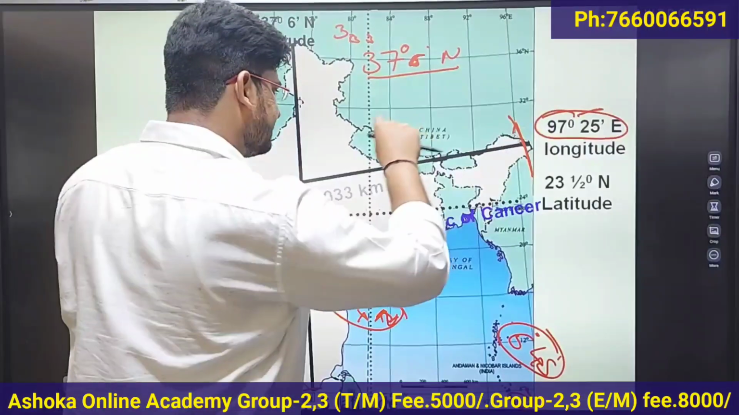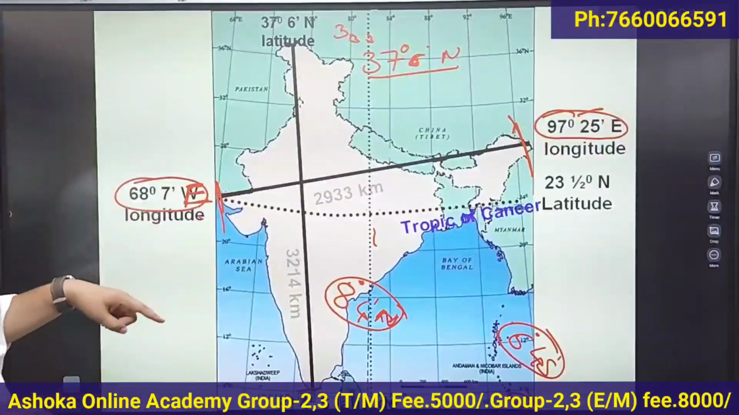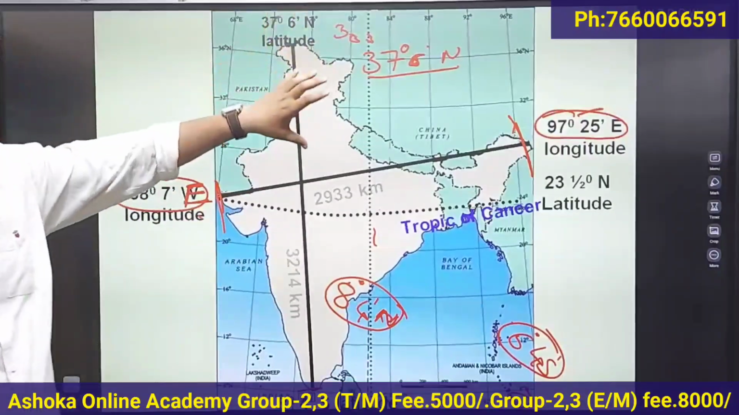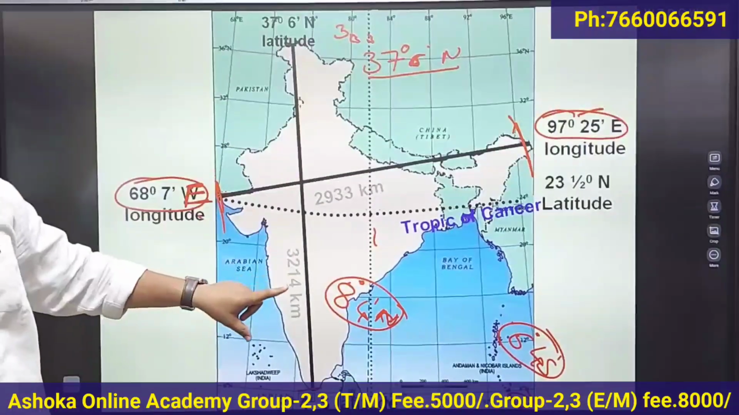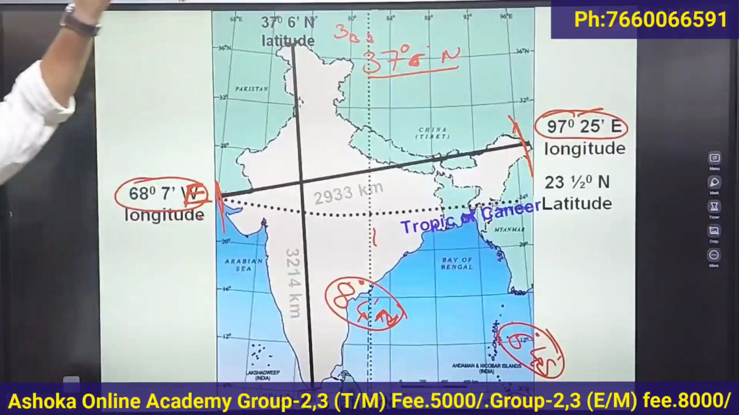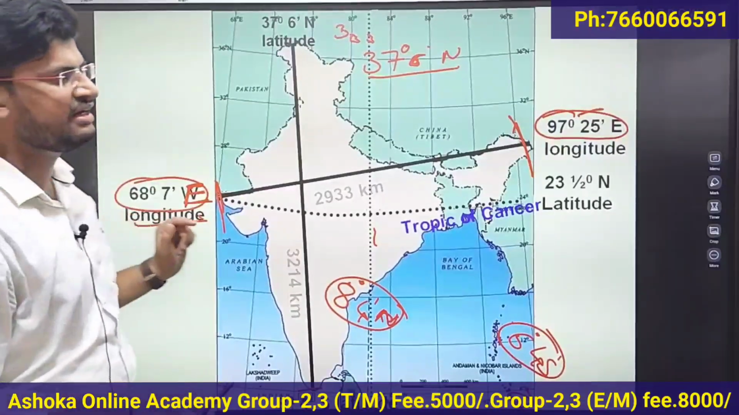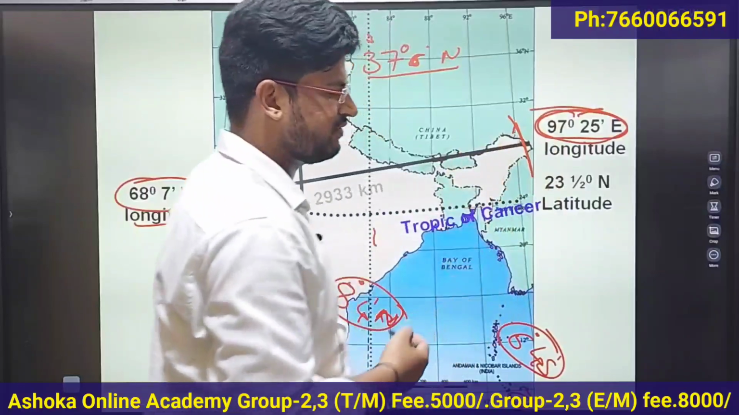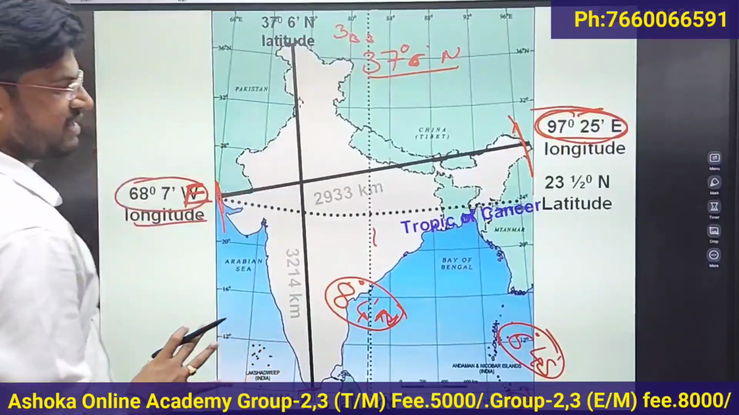Both longitudes are located in the eastern hemisphere, that's why we use the term eastern longitudes. Similarly, for the latitudes we use the term north, 37 degrees 6 minutes north and 8 degrees 4 minutes north, because both latitudes are located in the northern hemisphere. So 68 degrees 7 minutes is the westernmost longitude of India and 97 degrees 25 minutes is the easternmost. This is the longitudinal extent and this is the latitudinal extent of India.